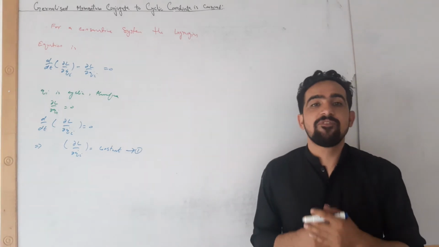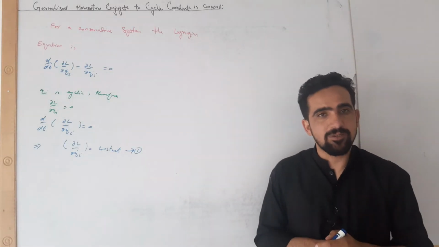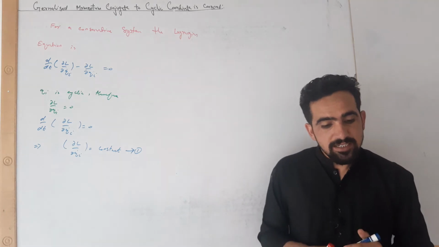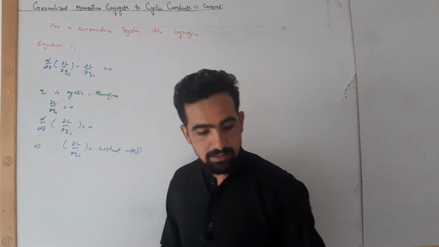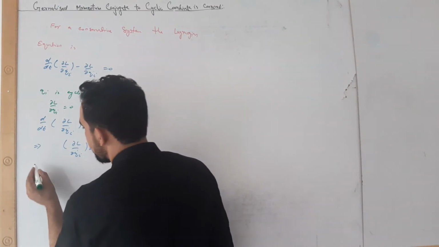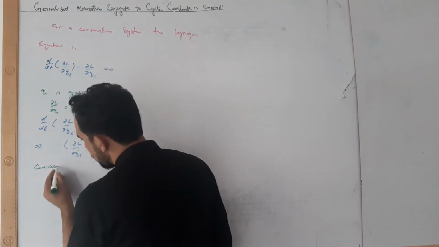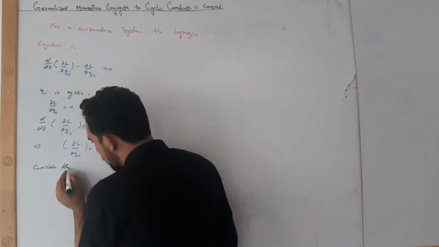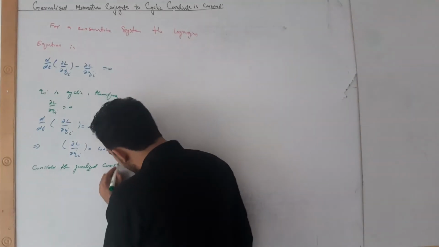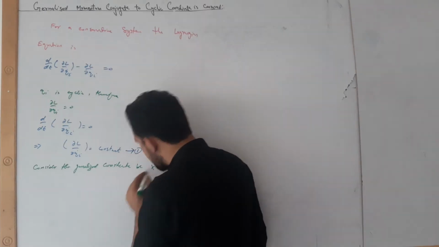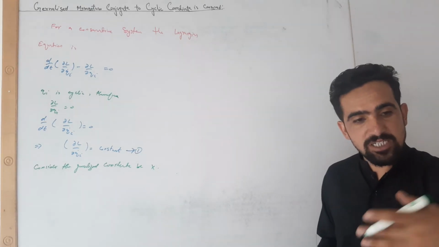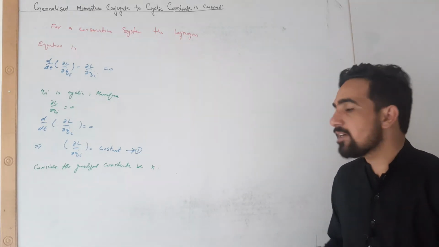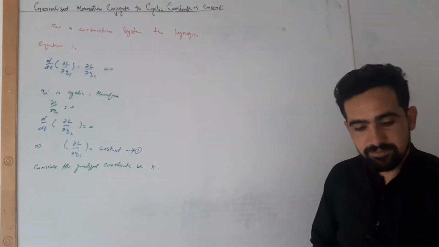Now assume we don't know anything about the generalized momentum. So consider the motion of a particle along the x axis, along one dimension, and consider the generalized coordinate x. That is, let us say a mass is attached to a spring and it is oscillating only in one dimension. So our generalized coordinate is x.